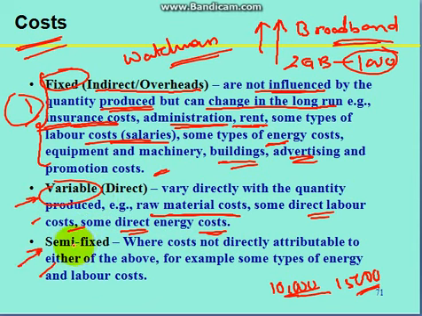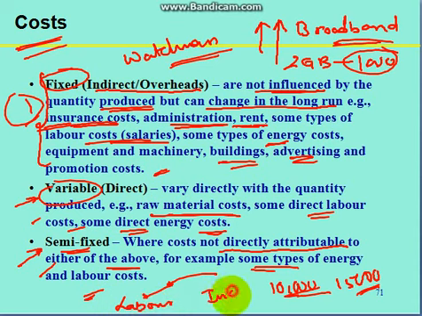Some is semi-fixed cost. Semi-fixed cost means the cost which is not directly attributable to either of the above. Say for example, some type of energy and labor cost, means some part is fixed and some part is changing, so that comes under the category of the semi-fixed cost, right? Say for example, few laborers, they will have some basic salary also, and they will have some incentive also.